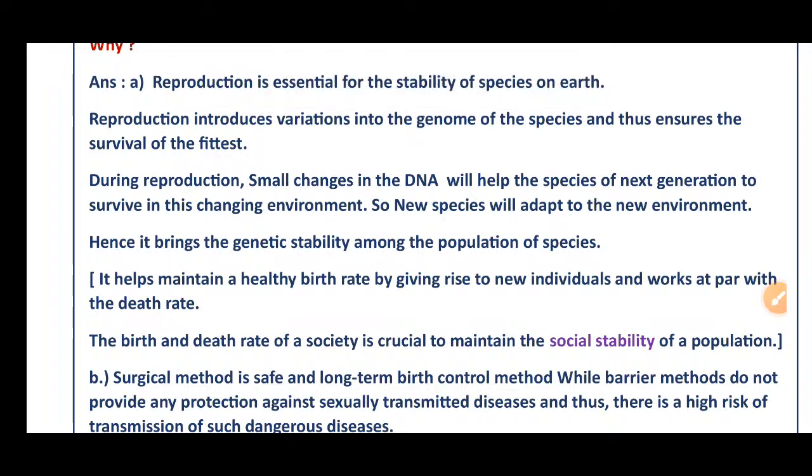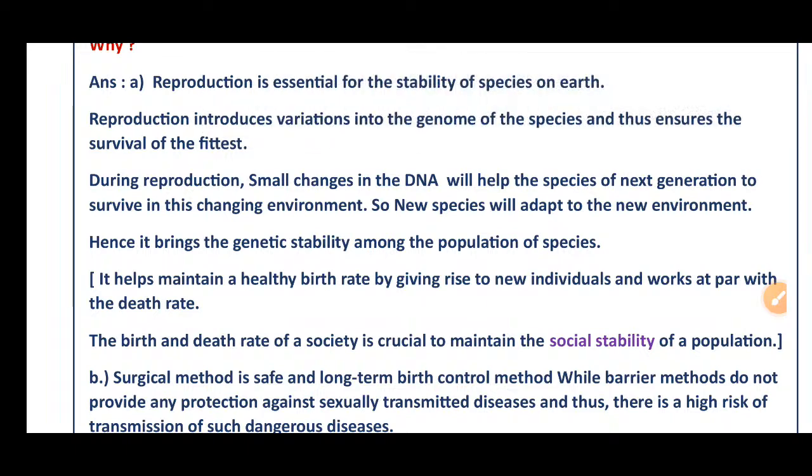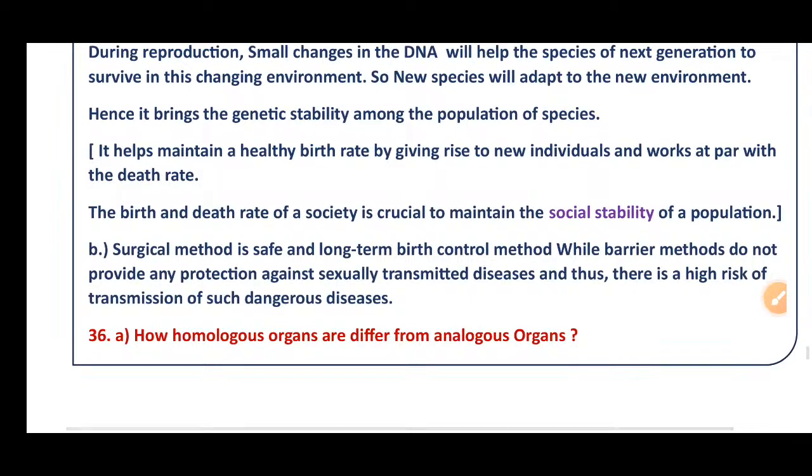So the new species will adapt to the new environment. Hence it brings genetic stability among the population of species. It helps to maintain a healthy birth rate by giving rise to new individuals and work at par with the death rate. The birth and death rate of a society is crucial to maintain the social stability of a population.